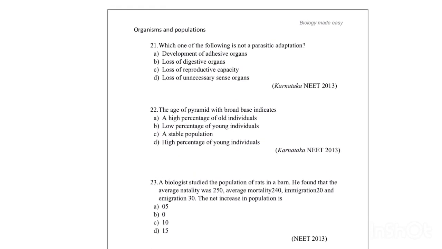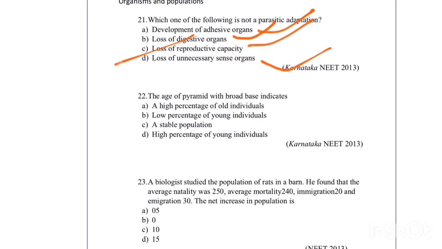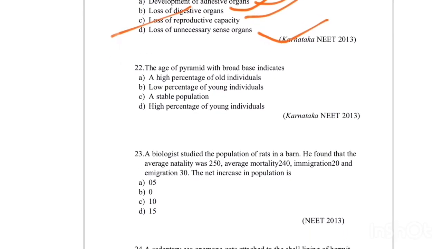Next one is, which one of the following is not a parasitic adaptation? Development of adhesive organs. Yes, parasites need adhesive organs. Loss of digestive organs. Yes, they almost reduce their body organs. Loss of reproductive capacity. No, they reproduce more when compared to other organisms. Loss of unnecessary sense organs. This one is also correct, and the correct answer is C. So the non-parasitic adaptation is loss of reproductive capacity.